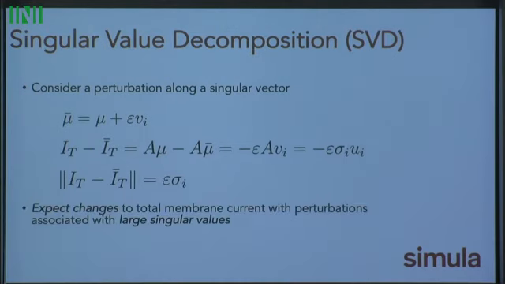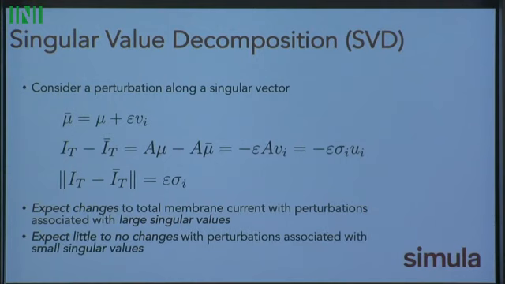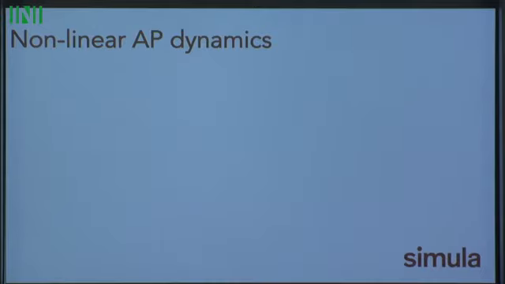So this means that we'll expect changes to the total membrane current with perturbations that are associated with large singular values. While if the singular value is very, very small, we'll expect little to no change in our total current, and we shouldn't see any sort of changes in our action potential. If this was a linear system, this would be true. So our next question is, does this apply to the nonlinear dynamics of these cardiac action potential models? It's a big question. If these are highly nonlinear problems, maybe nonlinear analysis would be much more appropriate. We just wanted to see if they would work.